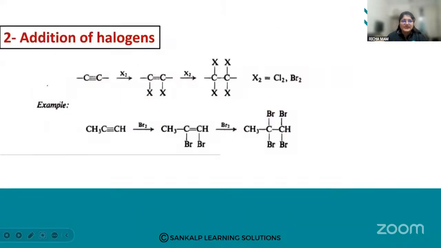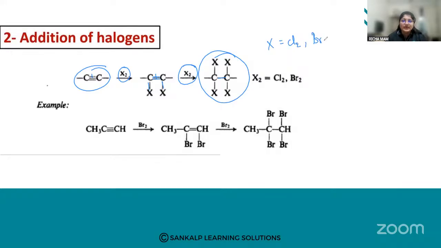So you can see the addition of halogen. When I have a triple bond and I want to add halogen, what will happen? First, one of the bonds will break, and across the double bond one halogen will be added. Now again, if I want to add the halogen, the second bond will be broken, and I'm going to get an all single substituted product. I can take any halogen. My halogen can be Cl2 or it can be Br2. I hope it is clear.